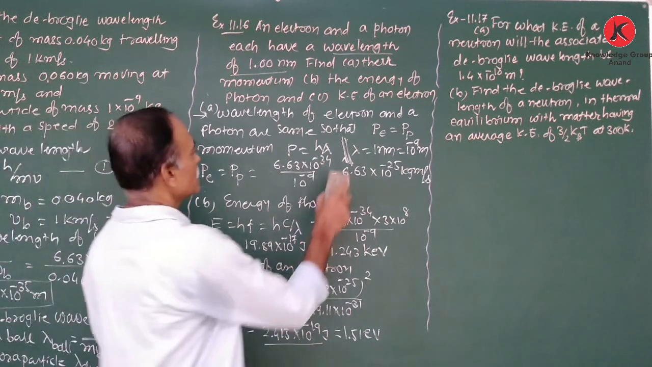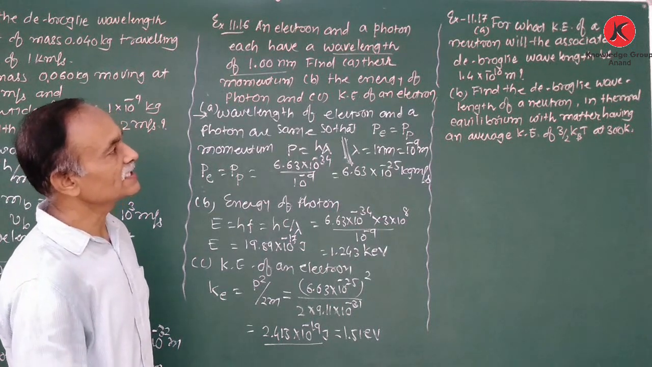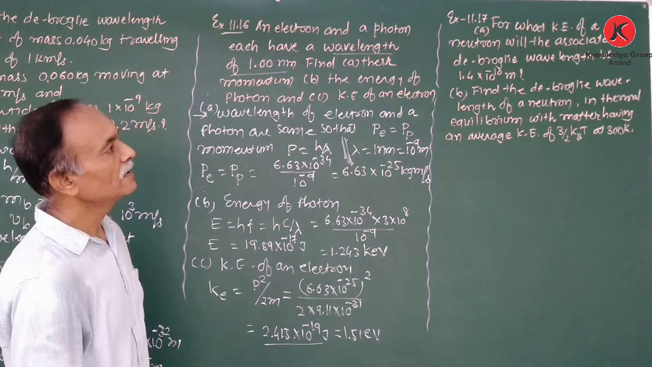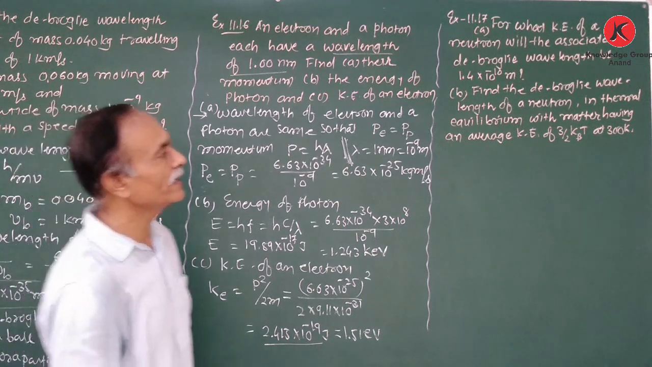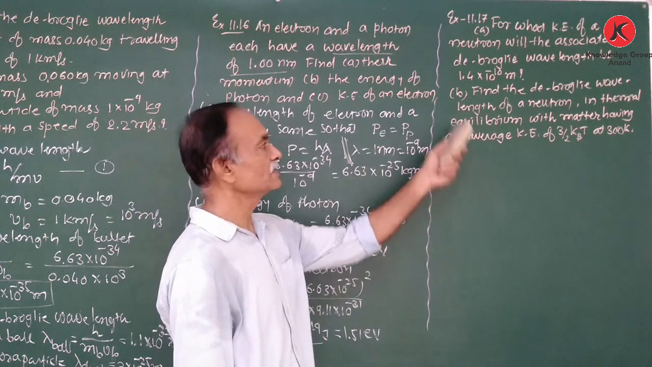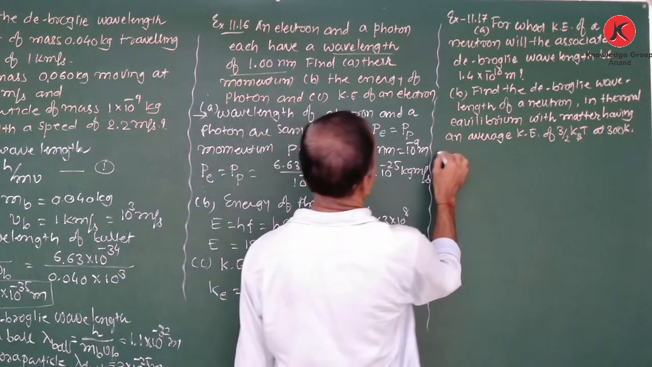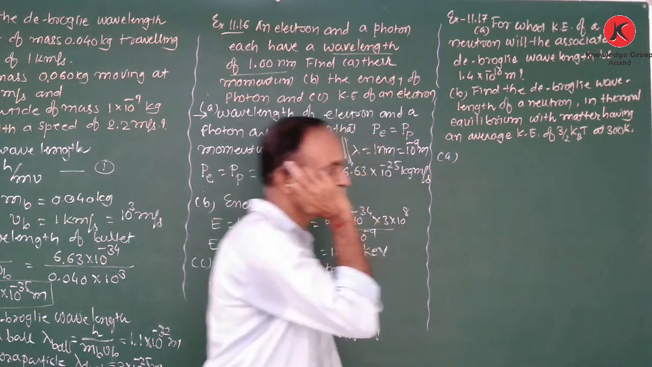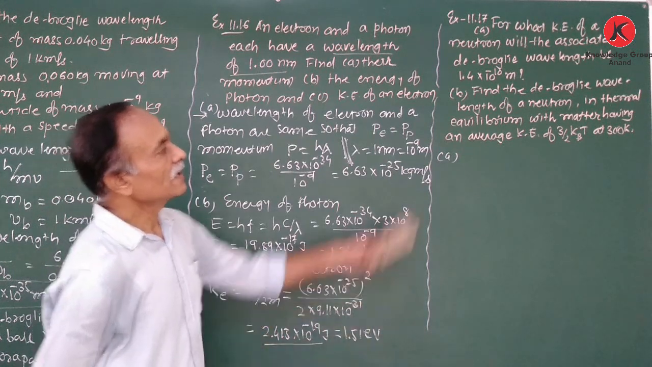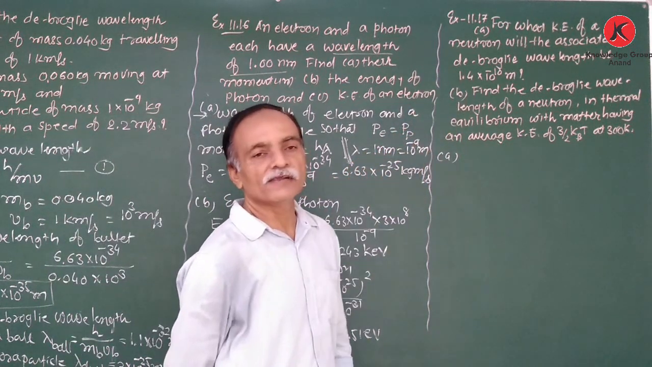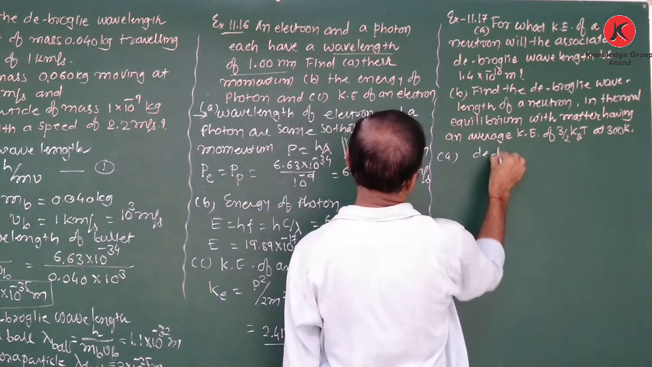After that, the next numerical is: for what kinetic energy of a neutron will the associated de Broglie wavelength be 1.4 × 10^-10 meter? So in the first part, we have to find out the kinetic energy of the neutron for which the associated de Broglie wavelength is given. Therefore, we can start from the de Broglie wavelength.